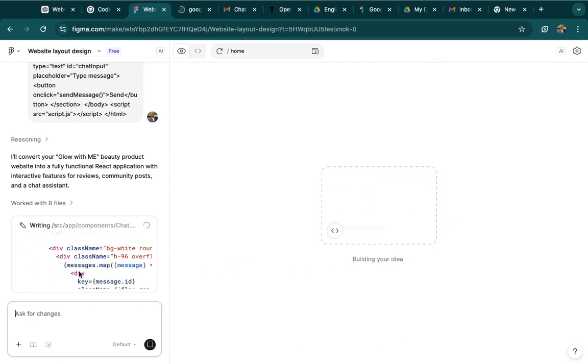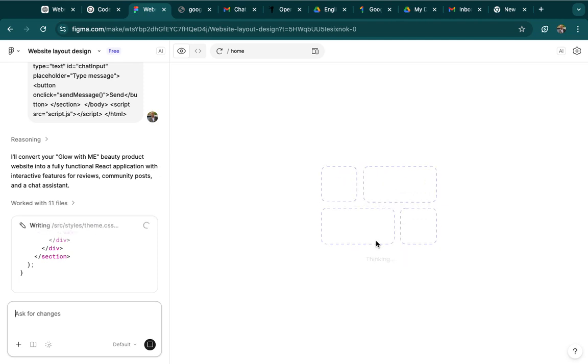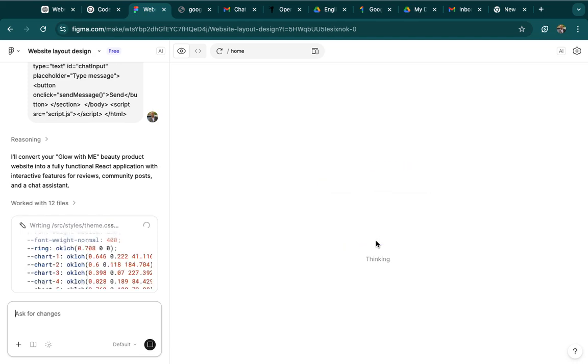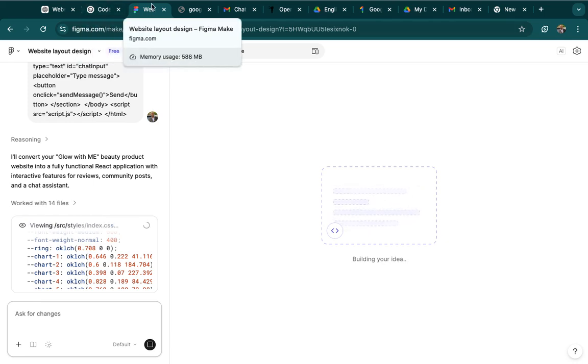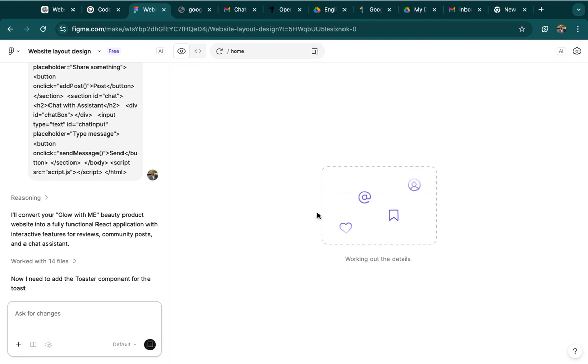Figma is still running our design. Building apps and websites used to take a lot of time, but with this AI now, in just a few minutes you are done with your designs, and you can put it to life so that people can browse it. You can do whatever you want with it. I will show us how to bring it to life. I will also show us how to buy a domain.